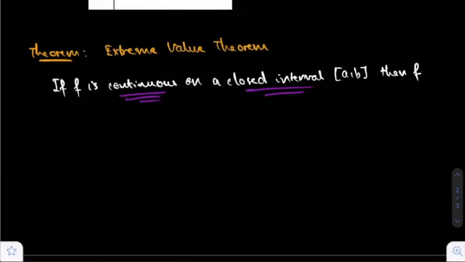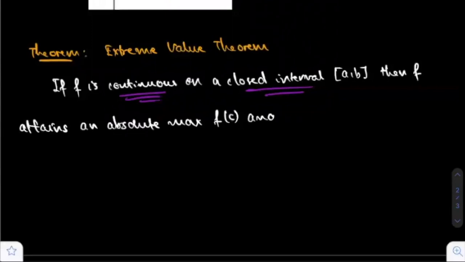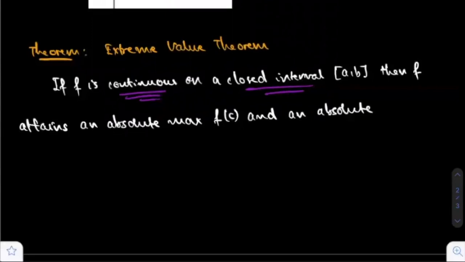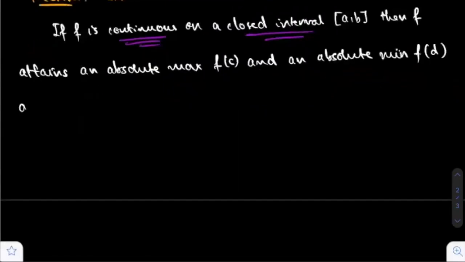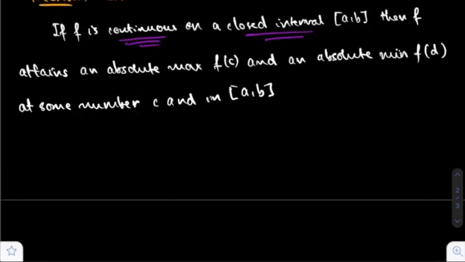Then f attains an absolute maximum f(c) and an absolute minimum f(d) at some numbers c and d in the closed interval [a, b]. So for this extreme value theorem, it says that if the function has these two conditions, it's continuous and it's on a closed interval, then you're always going to be able to find an absolute maximum and an absolute minimum.